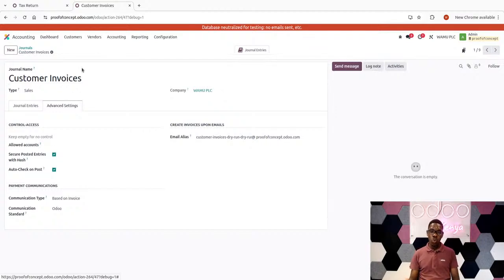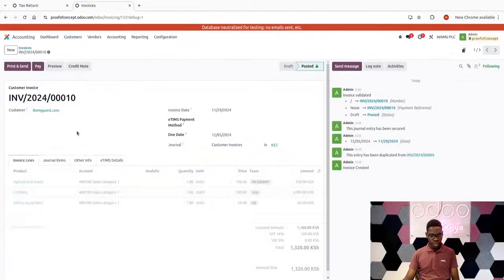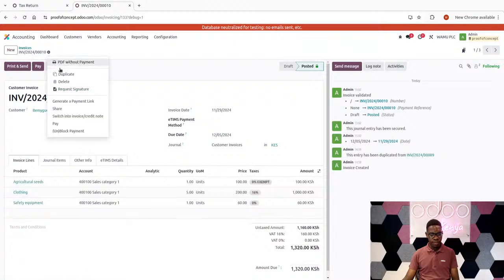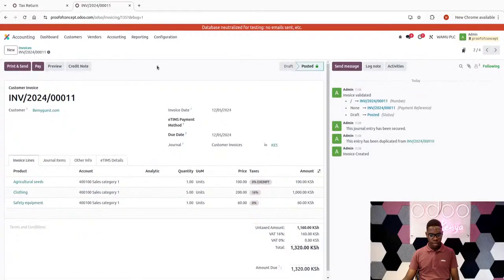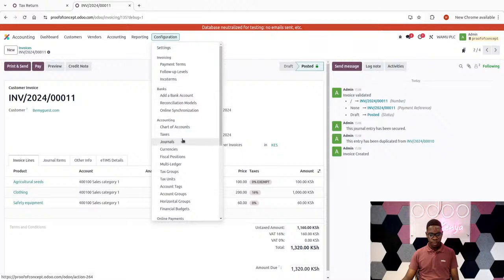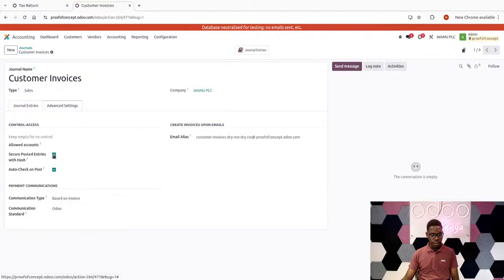And that would mean when you come to the customer's invoices here, for example, when I create a new invoice and I confirm, just a moment, let me revisit this. Yep, I think it's because I've already done it on an already posted invoice, I already checked this box before, but fine. So when I secure posted entries with hash, it will lock the invoice and it won't allow you to reset it to draft.